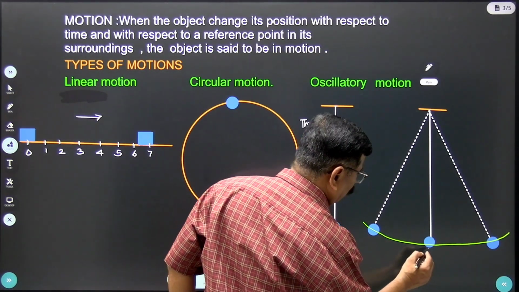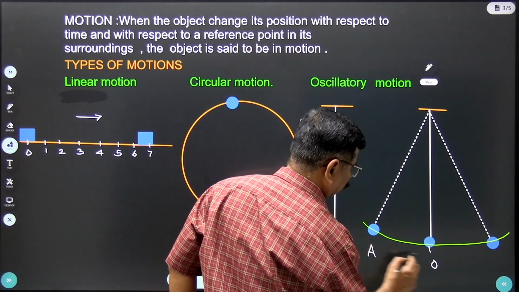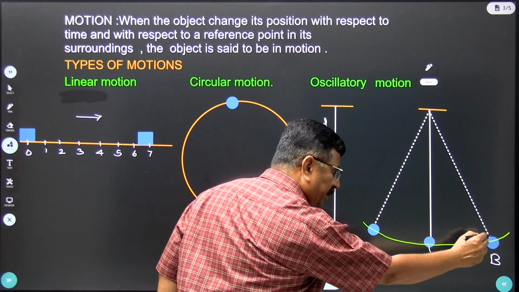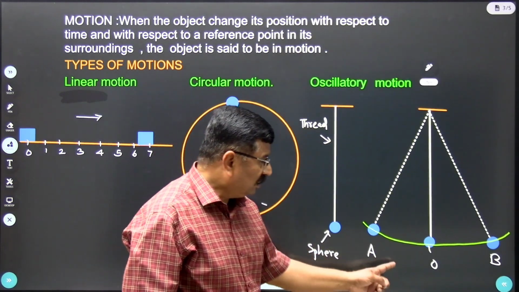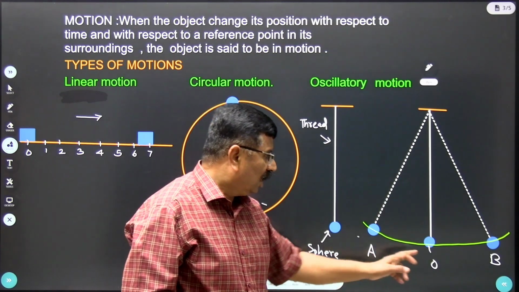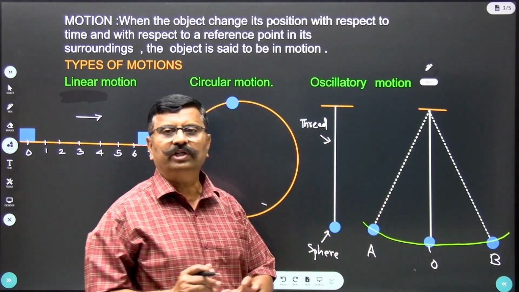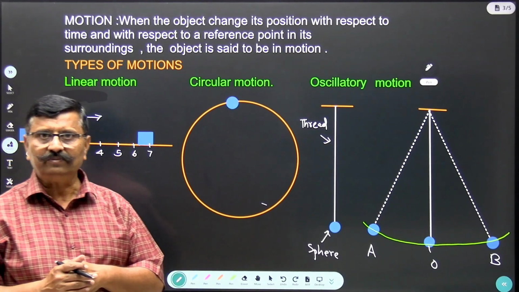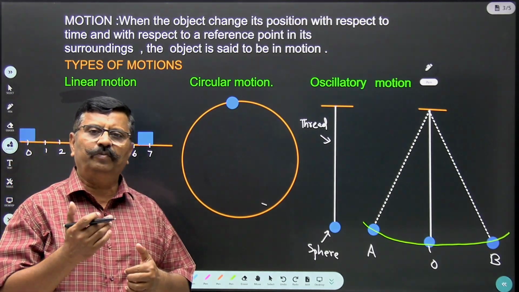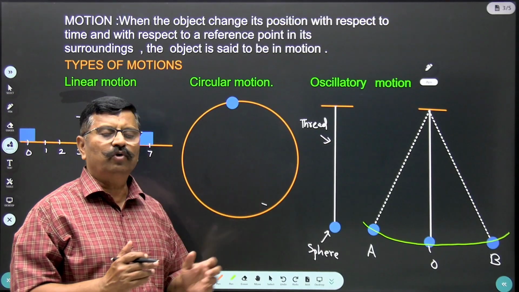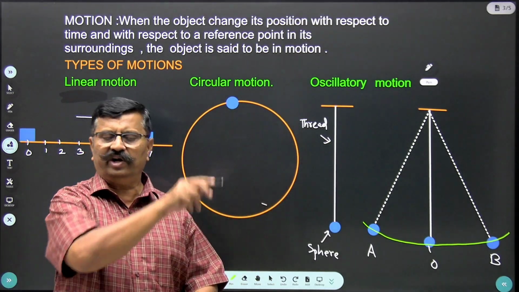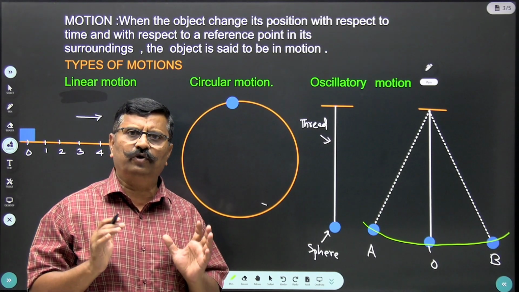Suppose I call this position O and I release the pendulum from position A, then the pendulum goes to B and comes back to A. This pendulum is performing to and fro motion about this point O. Such motion is known as oscillatory motion. So you must have understood that linear motion means motion of an object along a straight line, circular motion means motion of the object along a circular path, and oscillatory motion means to and fro motion.